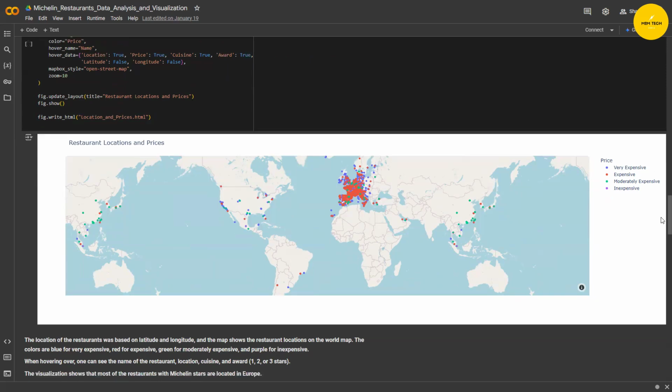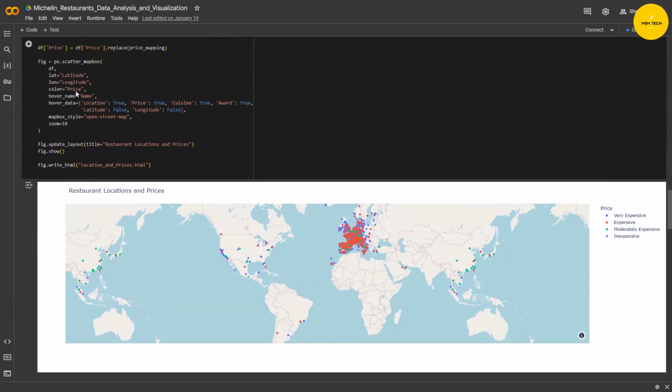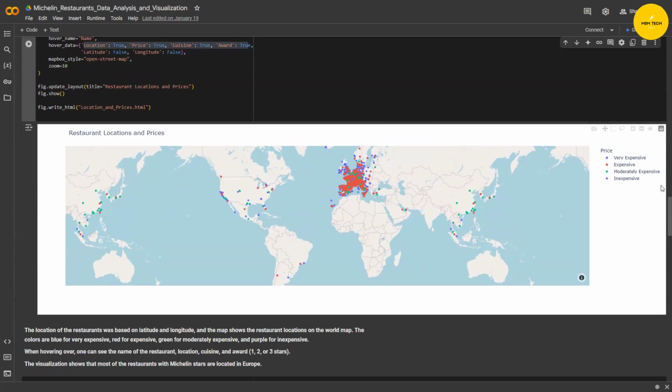We have the location of each restaurant, based on latitude and longitude, and the colors are blue for very expensive, red for expensive, green for moderately expensive, and purple for inexpensive. For the hover data, we have location, price, cuisine, and award, and we left latitude and longitude out of this information.